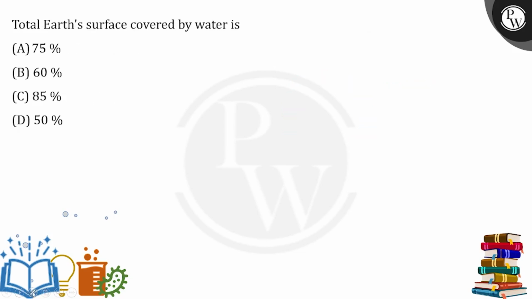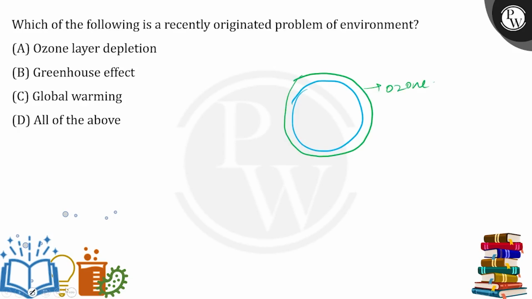Now what does this ozone do? Let's see. This ozone protects the earth from the harmful UV radiation coming on it. So it protects it.